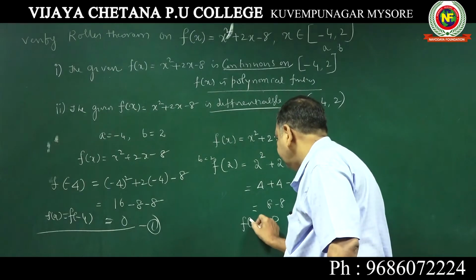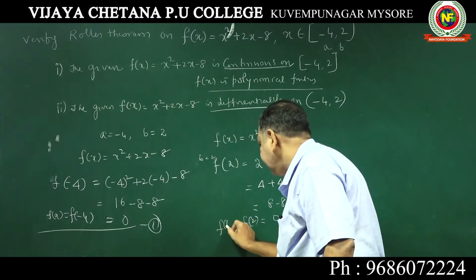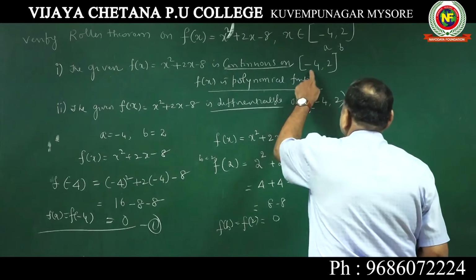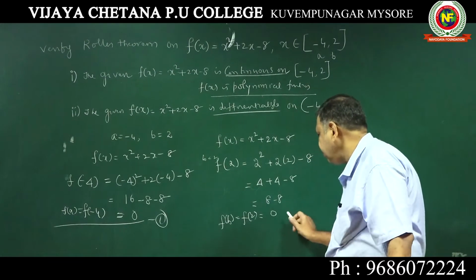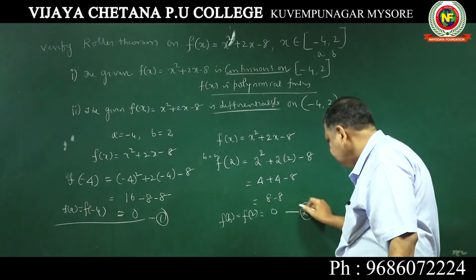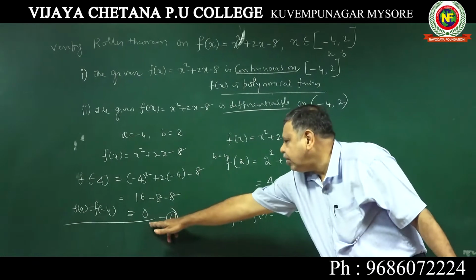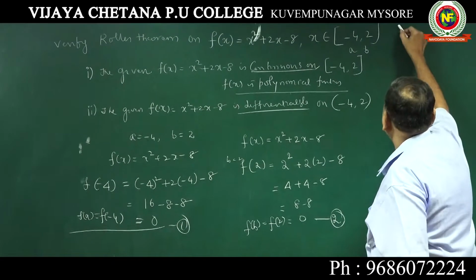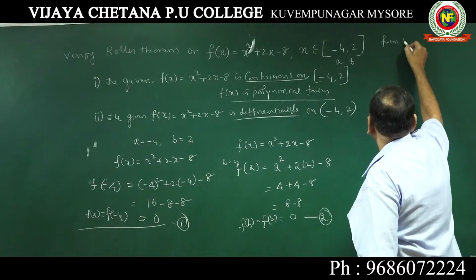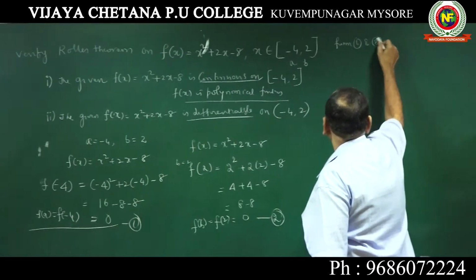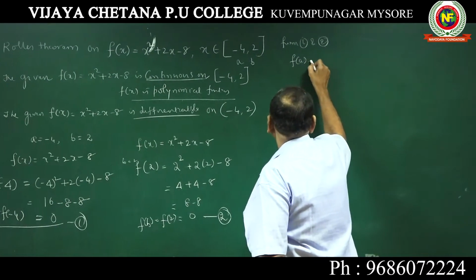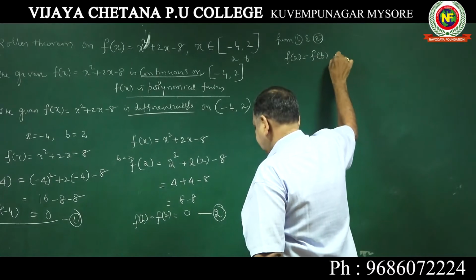So f of 2, this is your f of B. B is 2. First interval is A, second is interval B. f of B, f of 2, is also 0. So from 1 and 2, you should write f of A is equal to f of B is equal to 0.